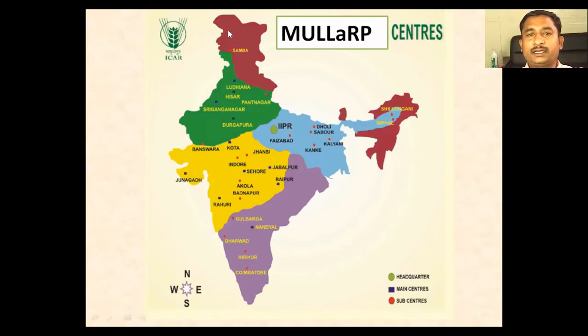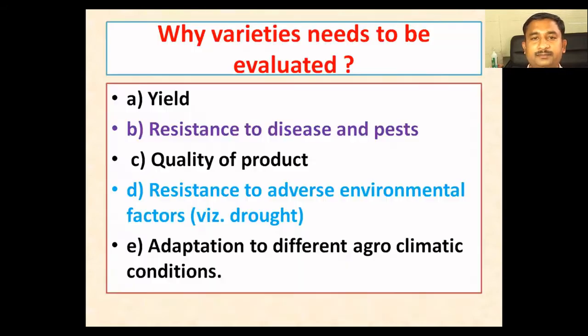The hilly areas like Simla, Shillong and the northeastern parts form the North Hill Zone. Like this, most of the centers have been divided across different sectors, and each zone has different main centers and sub centers for the evaluation of the varieties.